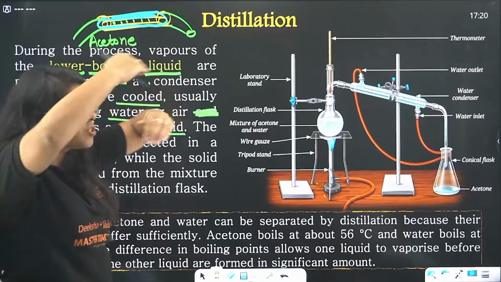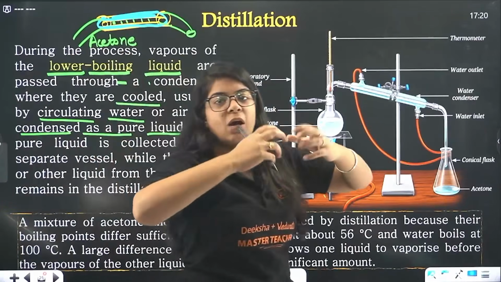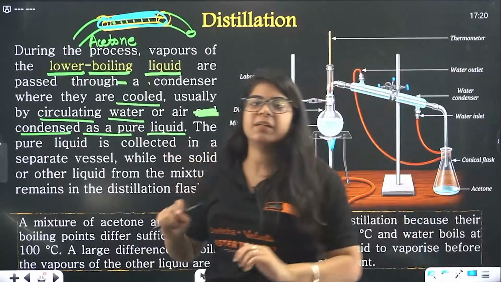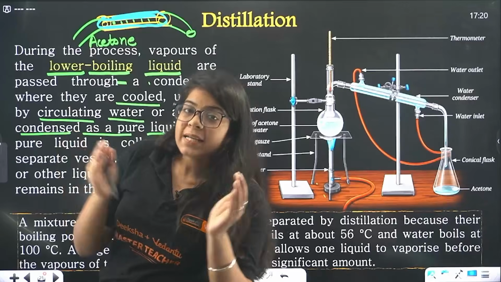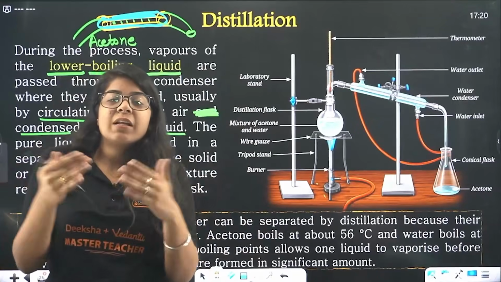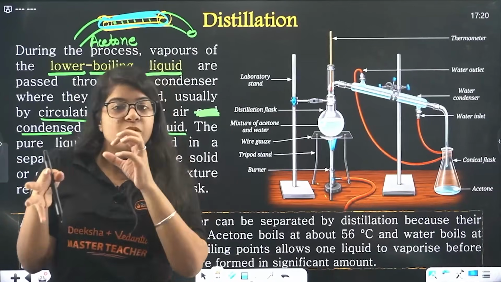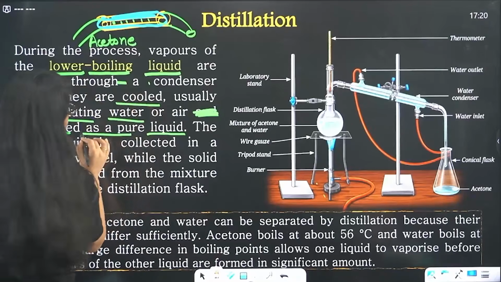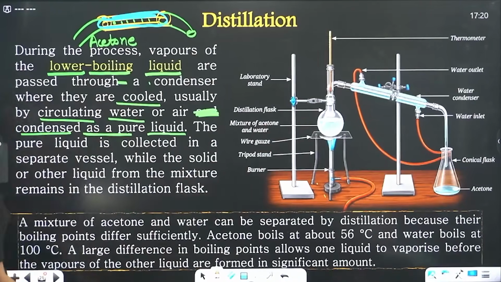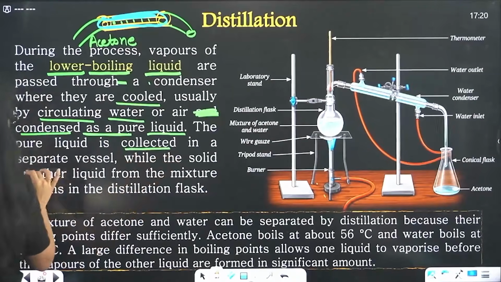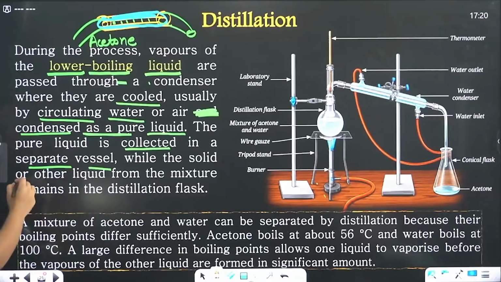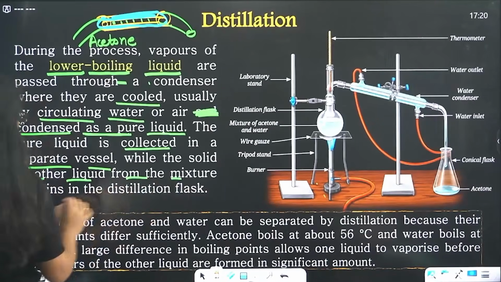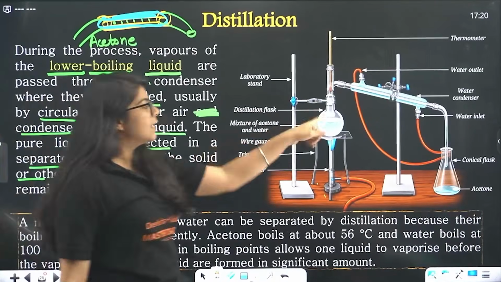So the water is just moving around it, and inside it is completely separated from water. But both the glasses are in contact, so water is cool, so the vapors also get cool, right? So we can also use an air condenser as well, right? The pure liquid is collected in a separate vessel, while the solid or other liquid from the mixture remains in the distillation flask.